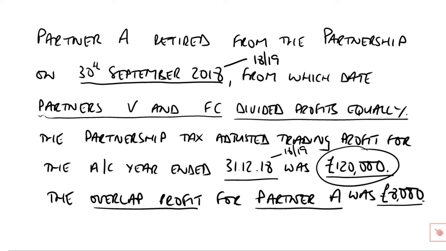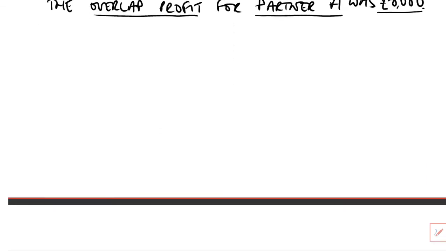But before we can do assessments for any of these tax years, we need to know how this profit of £120,000 for the year ended December 18 will be divided between the partners, given that on the 30th September 18, partner A left the partnership, and clearly at that point there was a change in the profit sharing agreement. So let's remind ourselves, therefore, of how we divide out our profits.